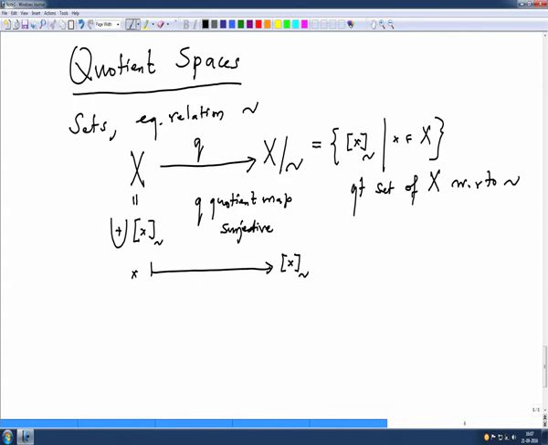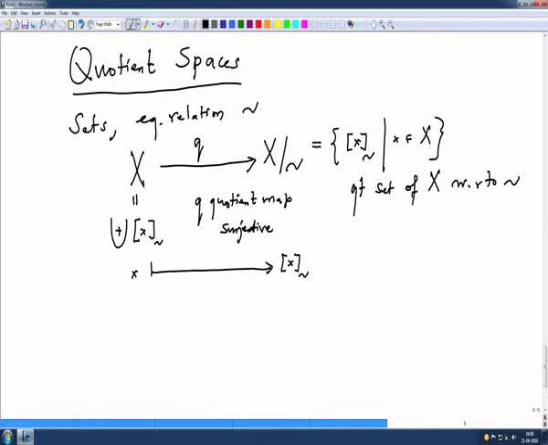But here there is no structure on X other than it is a set. When we have more structure on X, for example, X is a group, or a monoid, or a ring, or a vector space, then we have to worry about whether I can pass on that structure to the quotient set or not, and this is not usually the case.